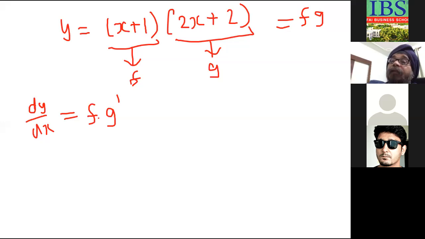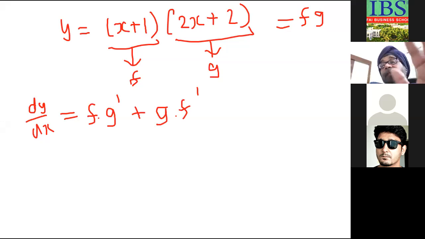Plus second function g as it is into differential of first. This is the formula for product of two functions. f into g dash, that is first function x plus 1, there is no change, multiply by the differential of g, plus g as it is into differential of f. Fine. So let us use this formula here.